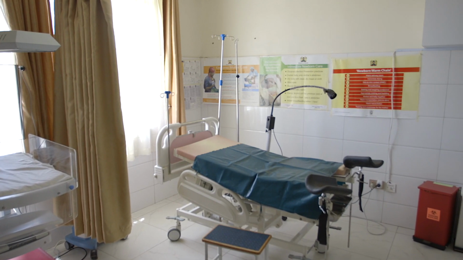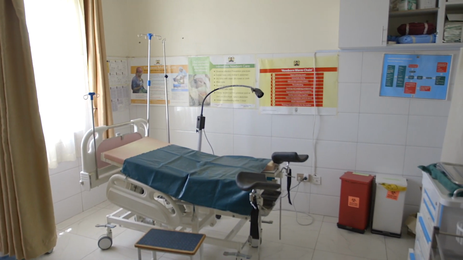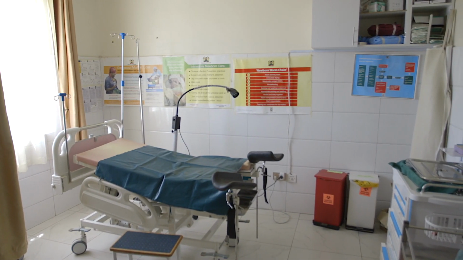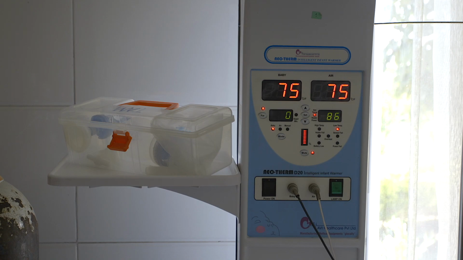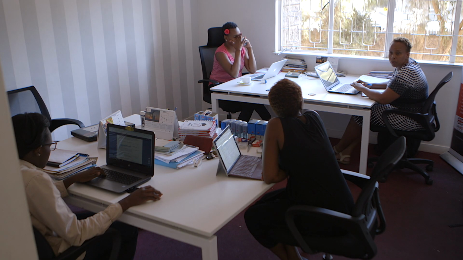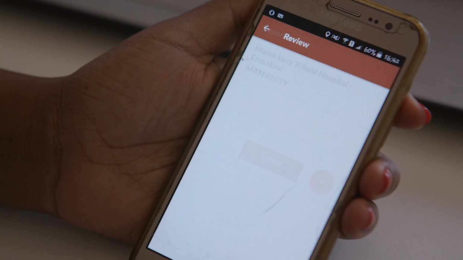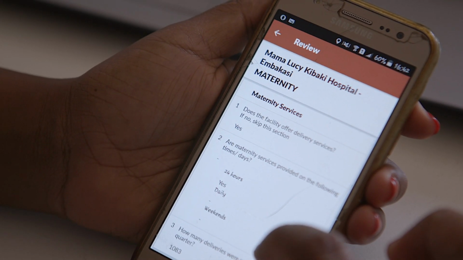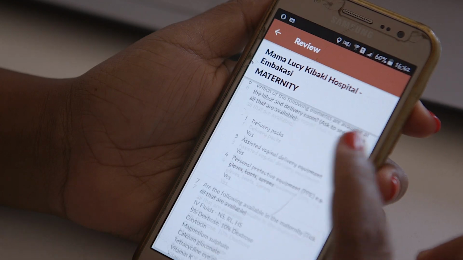When we started, we were initially targeting 6 facilities in Embakasi East, expanded to 3 more in Embakasi West. As of now, we are in 150 facilities. We're coming up with a project that will last the life of the project. But now we have a product that actually will last beyond the project. So for sure, we are blown away by that.